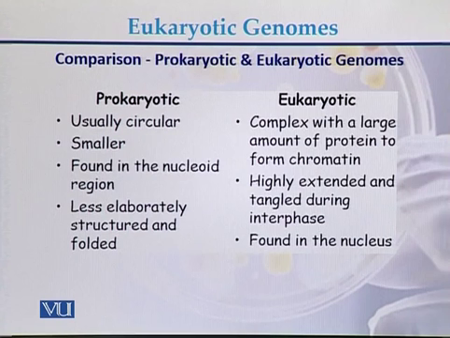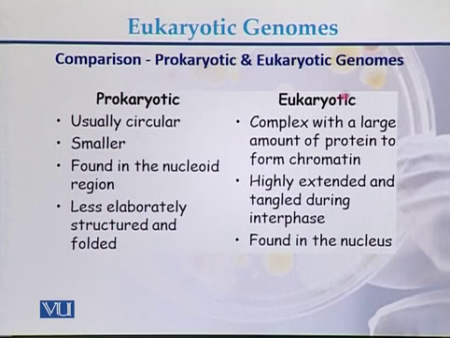This is the comparison between the prokaryotic genome and the eukaryotic genome. In case of prokaryotic genome, usually it is circular and small in size. It is found in the nucleoid region and less elaborately structured and folded.